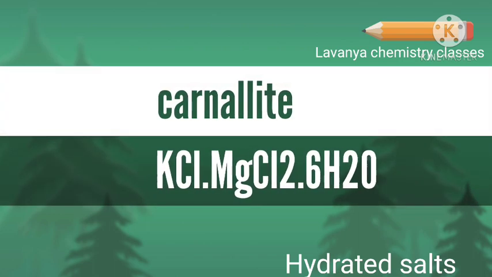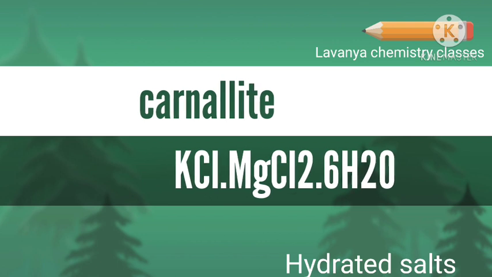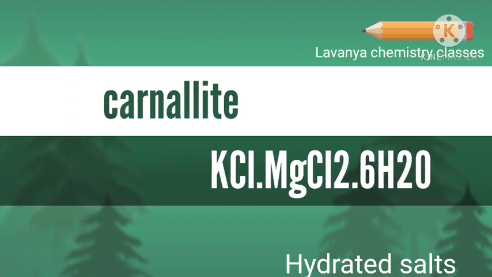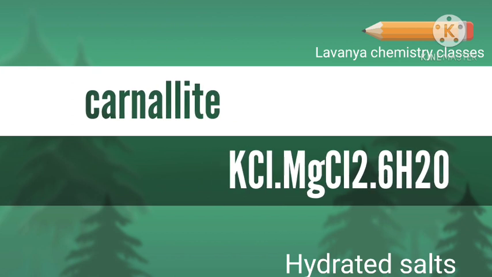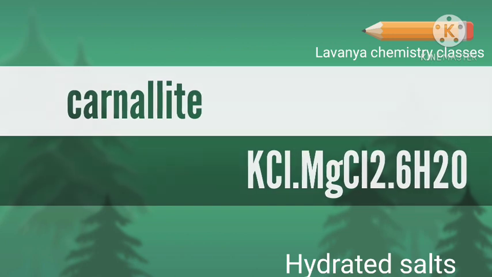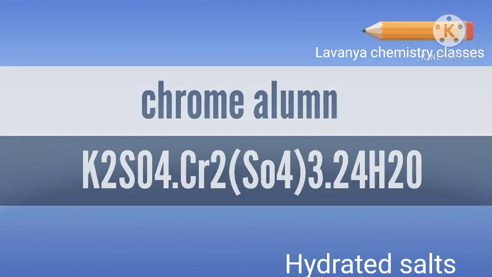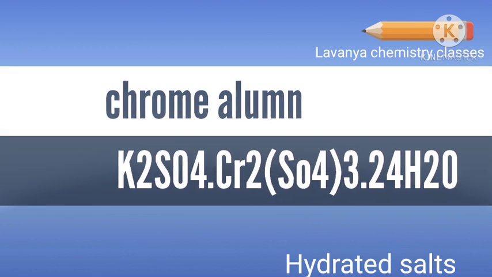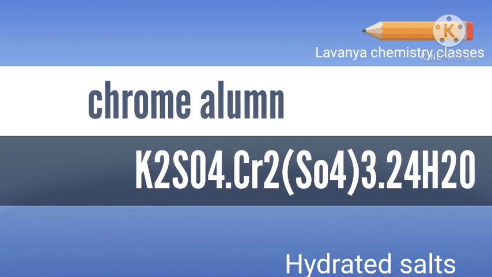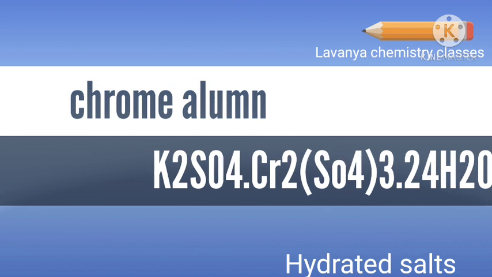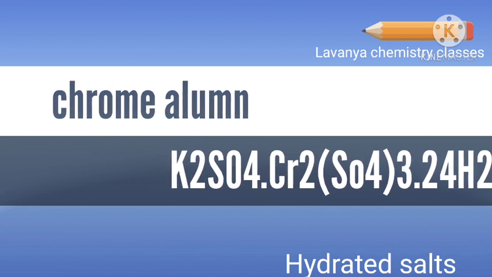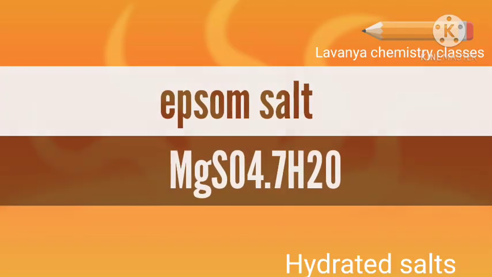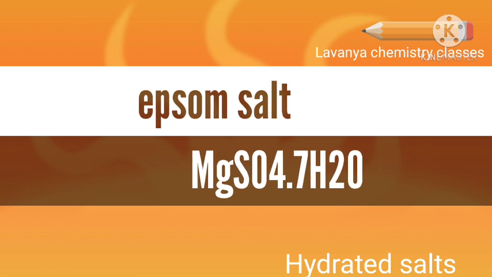And next one is carnallite. The formula of carnallite is KCl·MgCl2·6H2O. And next one is chrome alum. The formula of the hydrated salt chrome alum is K2SO4·Cr2(SO4)3·24H2O. And next is the hydrated salt Epsom salt.